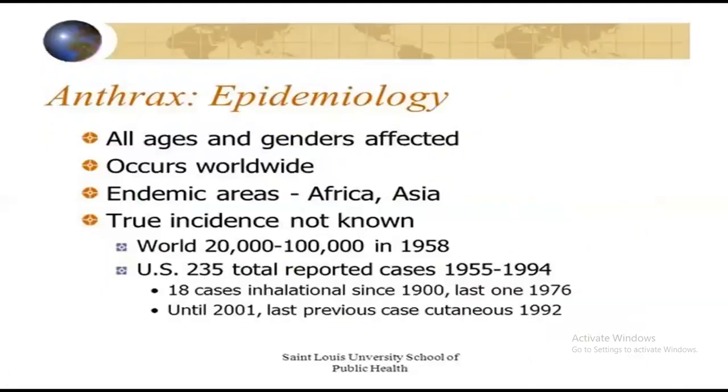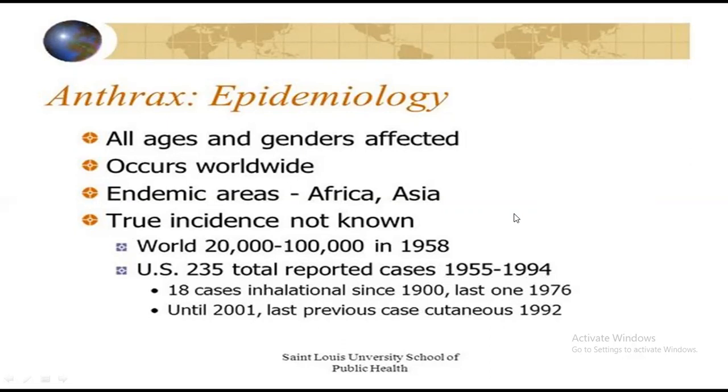So this was all about the epidemiology. Another slide indicates that it can affect all ages and genders, and the most endemic areas are Asia and Africa. In the world, about 20,000 to 1 lakh cases were witnessed in 1950. Talking about the US, 235 total cases were reported over these years. So if someone asks us, this infection mostly occurs in the Africa and Asia region, not basically in the US.